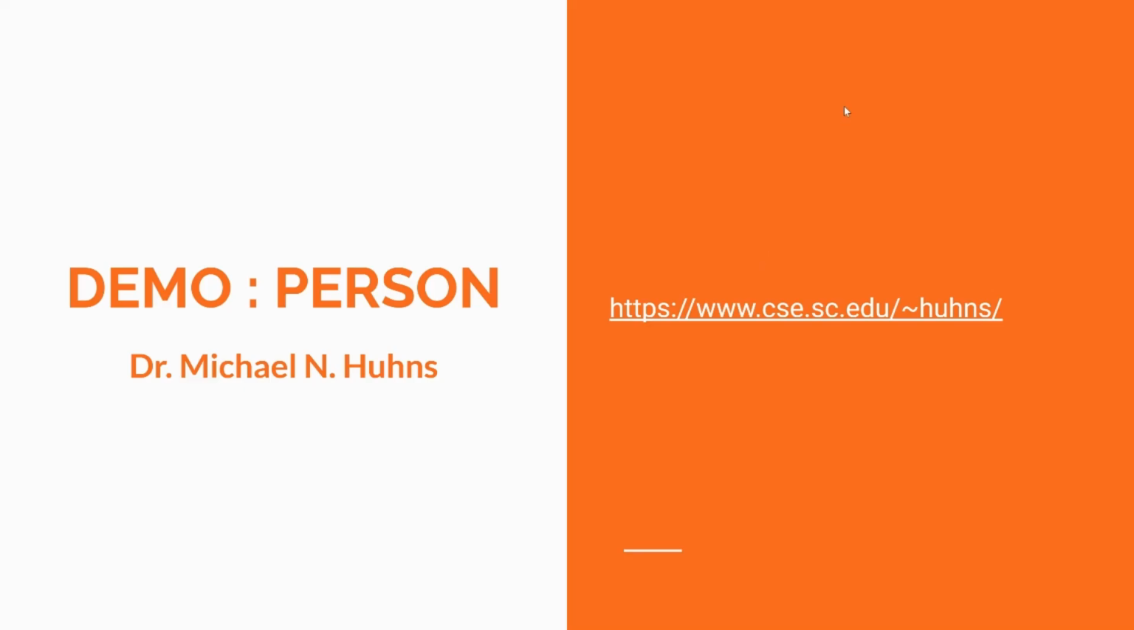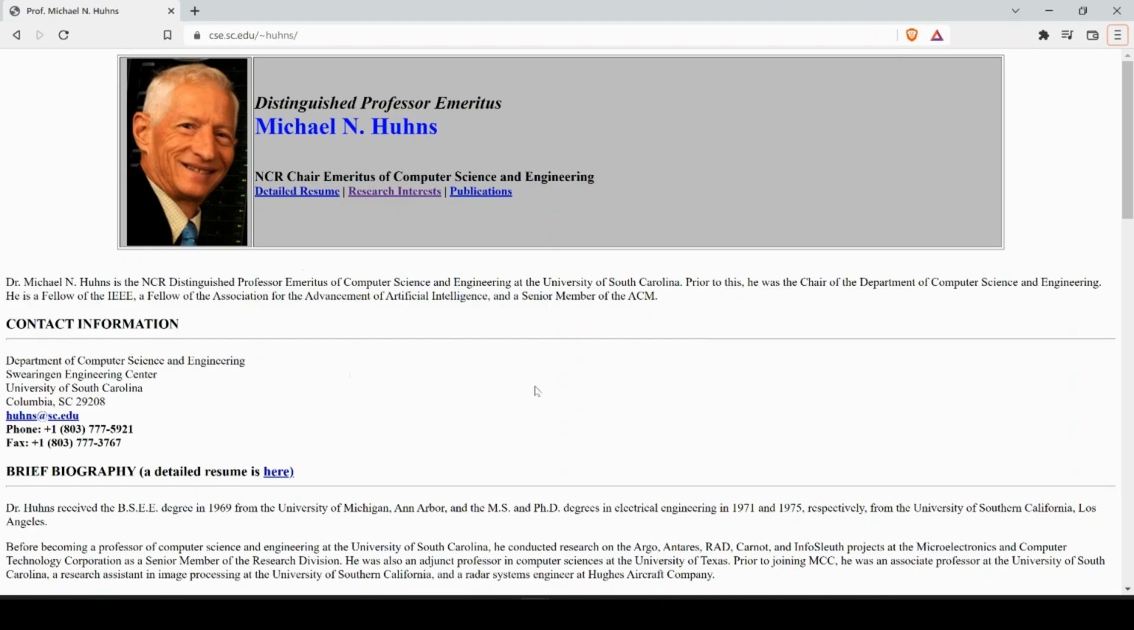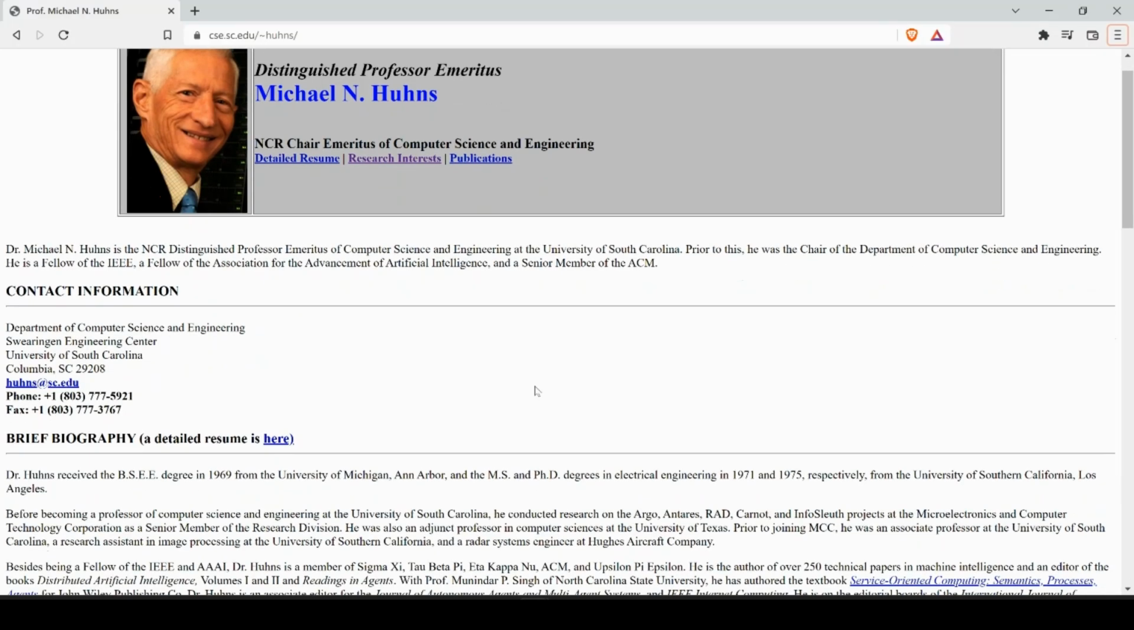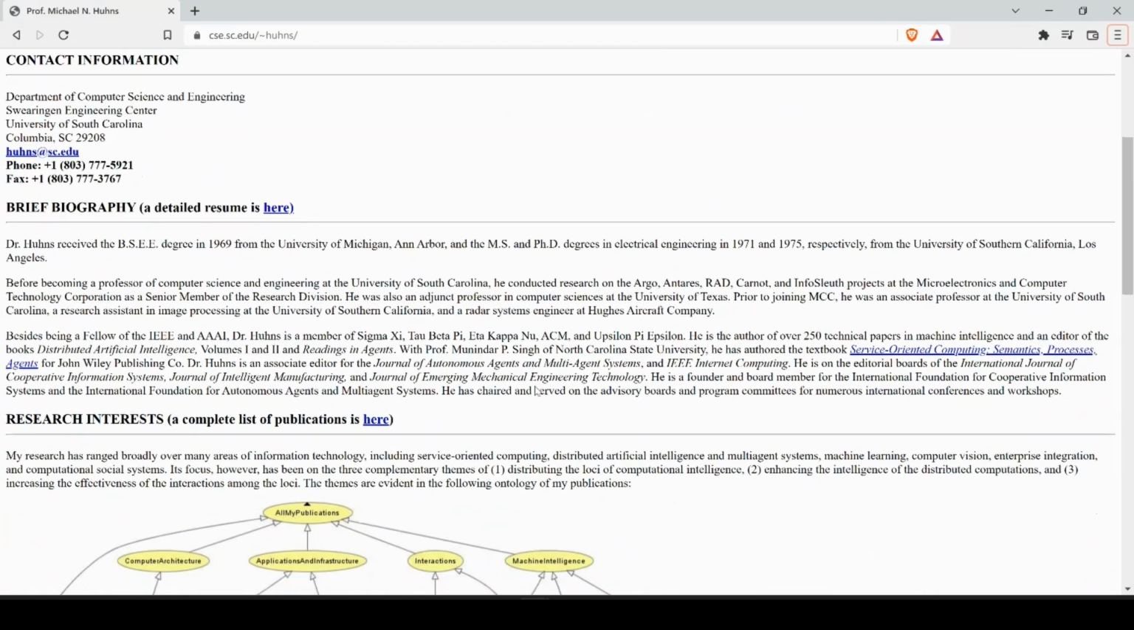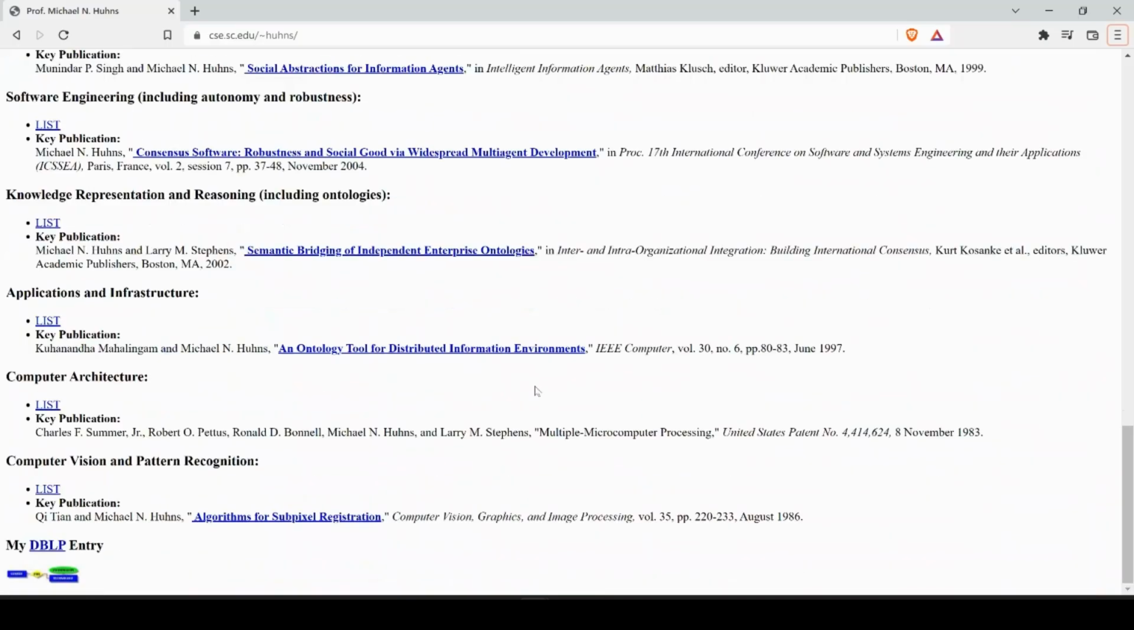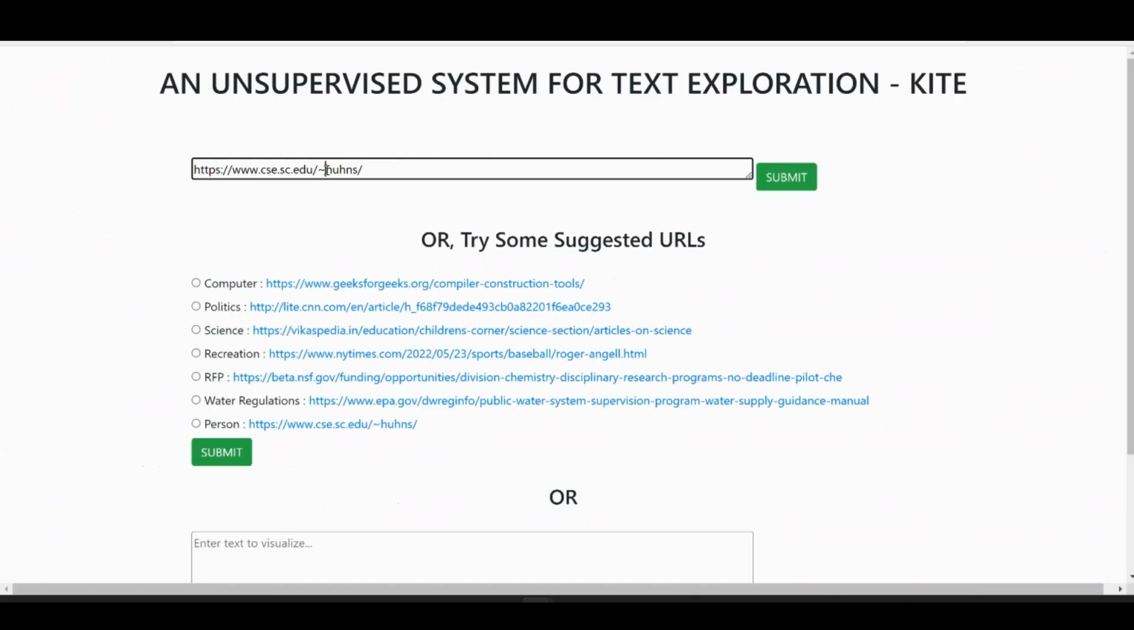First, we are going to show Kite's output for the person domain. Dr. Michael Huens is a distinguished researcher and professor of computer science at the University of South Carolina. Let us find out more about him. Here is a quick look at his website, before we input this link to Kite. Now, we will input the link to Kite, and analyze the output.